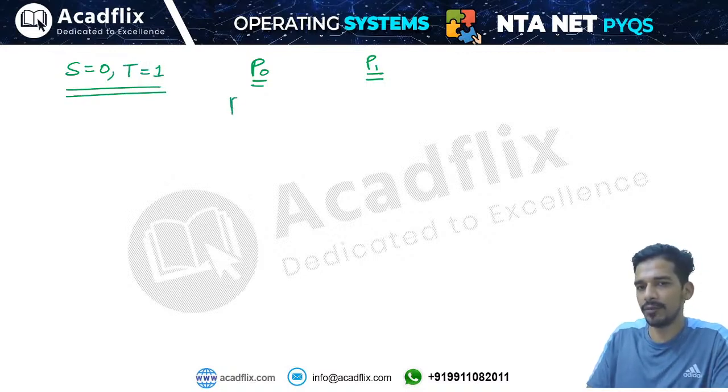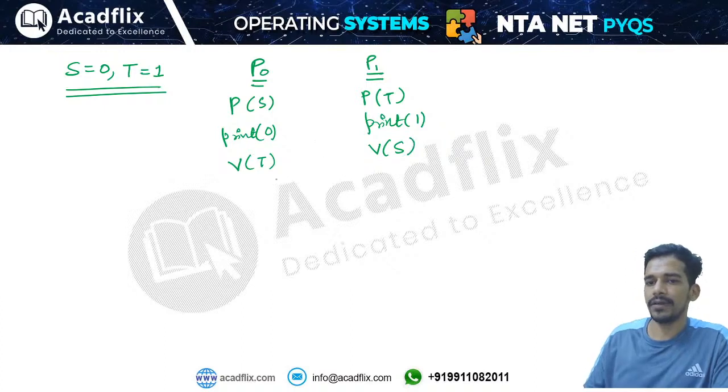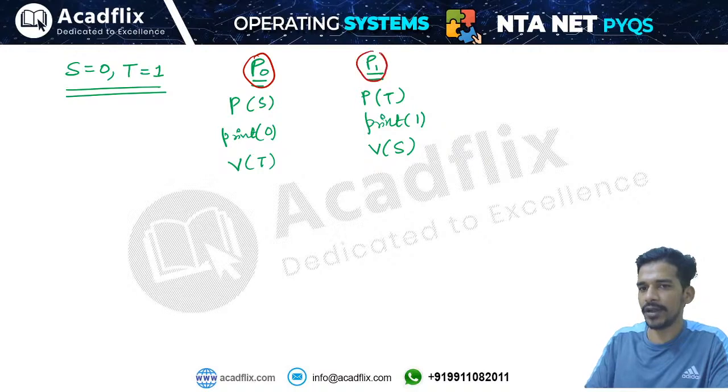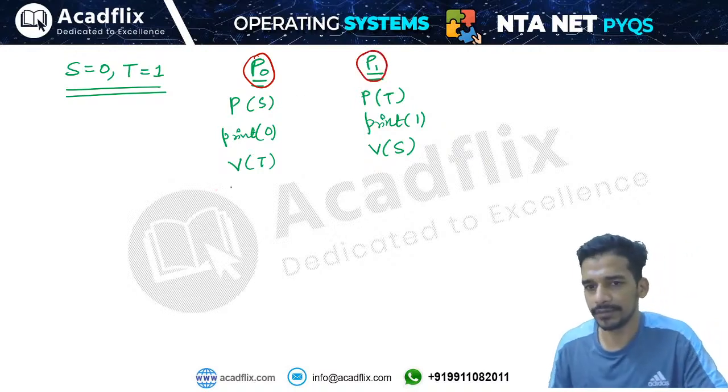Let's say I am applying the wait operation on the semaphore S, and here I am applying the wait operation on the semaphore T. Then I am printing the value 0, and here I am saying print 1. Then I am applying the signal operation on the semaphore T, and here I am applying the signal operation on the semaphore S. Okay, so can you tell me what will be the output of this program? What will be the output of these processes if they execute concurrently?